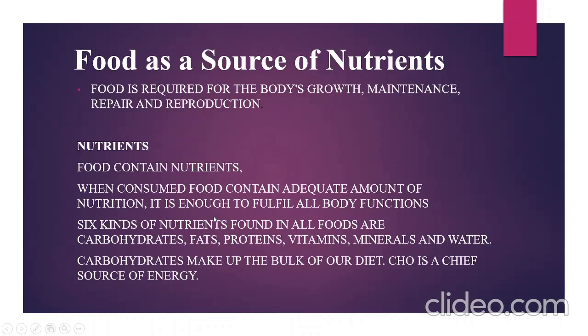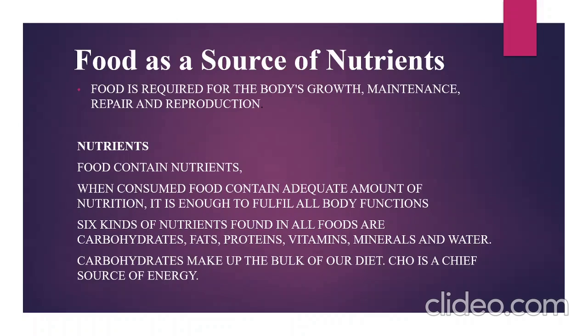For these functions, we require enough nutrition. When we consume an adequate amount of nutrition, that is enough to fulfill all these body functions. There are 6 kinds of nutrients found in foods, which include carbohydrates, fats, proteins, vitamins, minerals, and water.